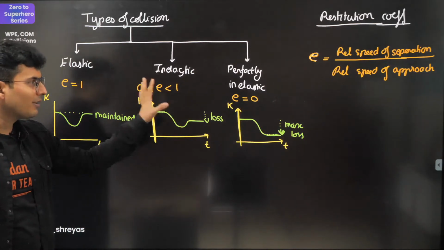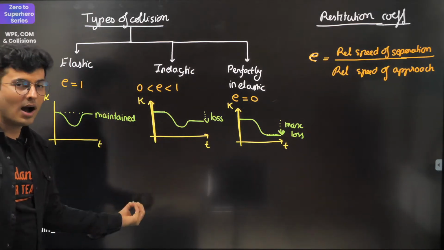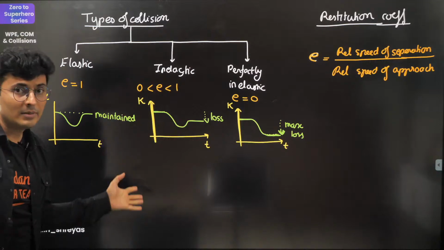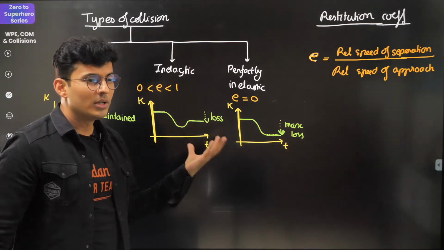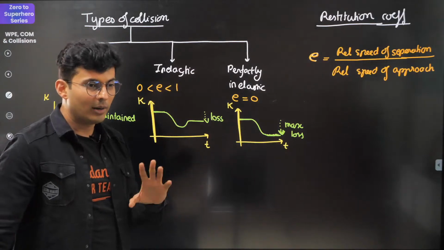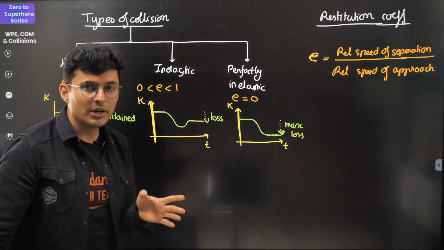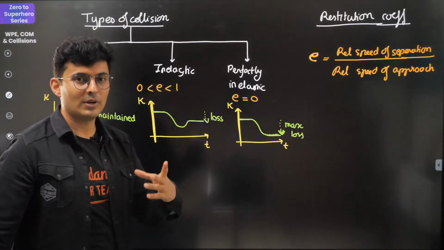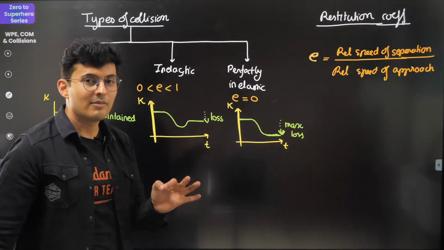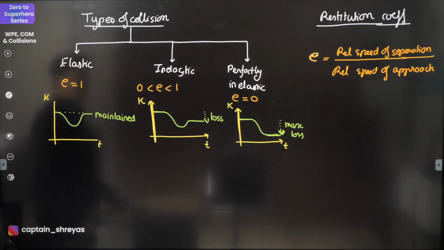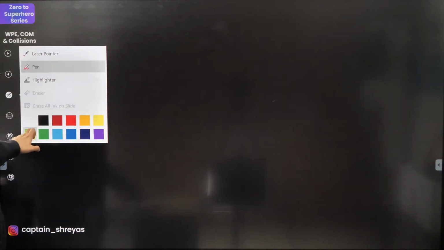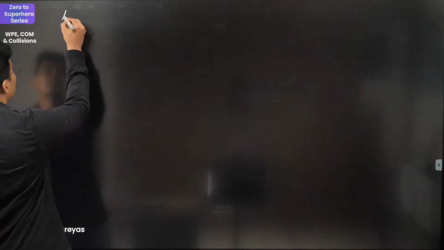So these graphs are very important, they give you an idea of how the collisions occur. Now many people also try and remember some weird formulas for collision between two objects, m1, m2 in terms of e. No need of doing that. There has never been a question where you need that formula. Even without the formula you can solve the questions. Now there are some specific scenarios which I want you to know, especially for elastic collisions.